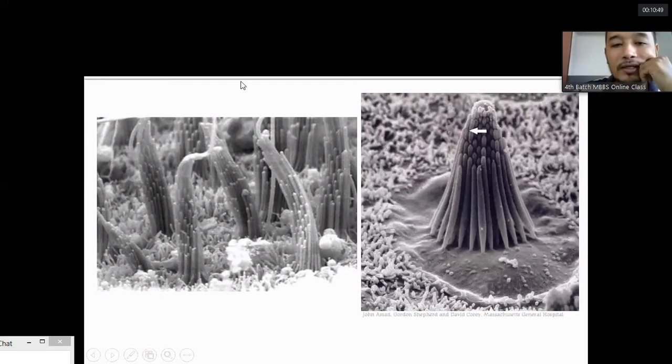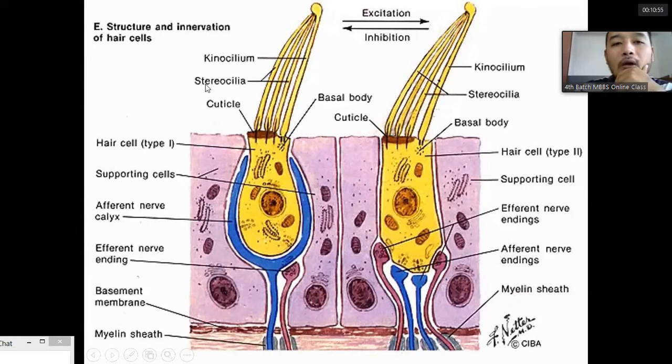The movement of these cilia generates electrical impulses and causes depolarization of the hair cells. When the stereocilia move towards the kinocilium, there is excitation, or depolarization, of the hair cells. And when they move away from the kinocilium, there is inhibition, or hyperpolarization, of the hair cells. There are two types of hair cells, type 1 and type 2. As shown in this figure, the hair cells are embedded in supporting cells, and the efferent nerves all go through the vestibular nerve.